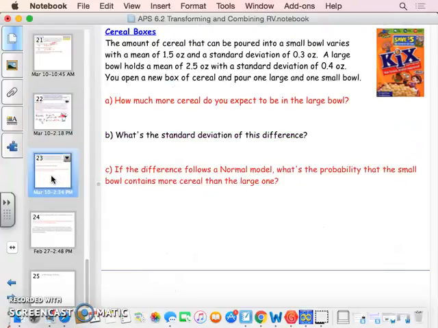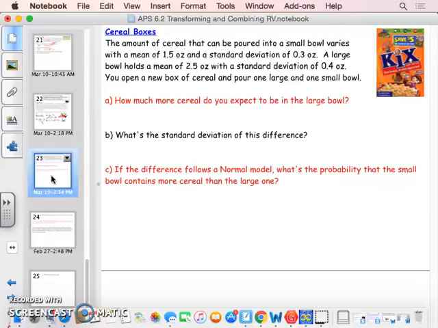So this is how much cereal can be poured into small bowls, varies with a mean of 1.5 ounces and a standard deviation of 0.3 ounces. A large bowl holds 2.5 ounces with a standard deviation of 0.4. So you're going to open a new box of cereal, and you're going to pour 1 large and 1 small bowl. So how much more cereal do you expect to be in the large bowl?